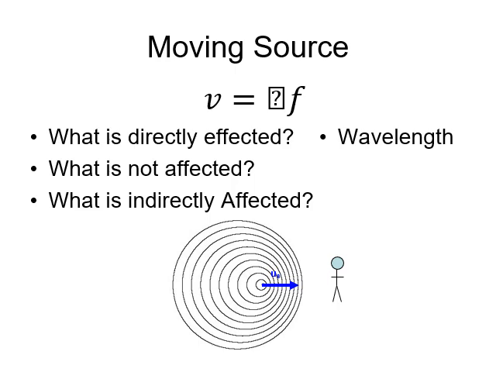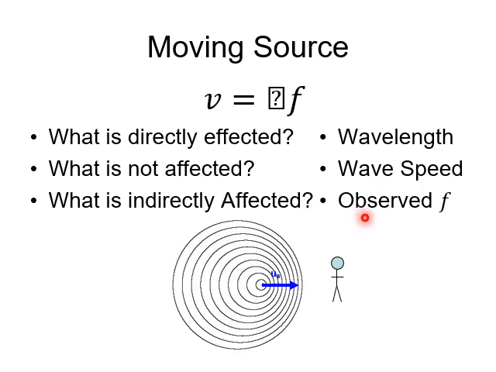What's not being affected? Well, it is still the same medium, so it must be the same speed. And what is indirectly affected is the frequency. But notice how I'm writing it. I'm not just saying frequency, I'm saying the frequency we observe. So the frequency that this person over here sees, feels, hears, or whatever kind of wave this is.